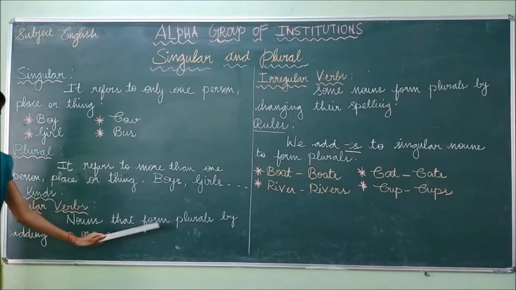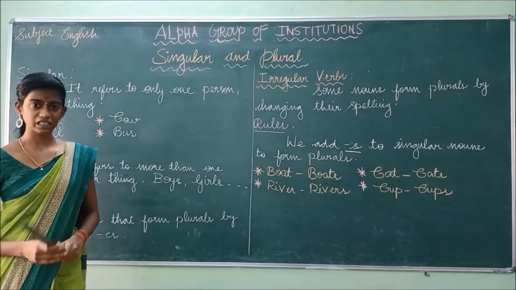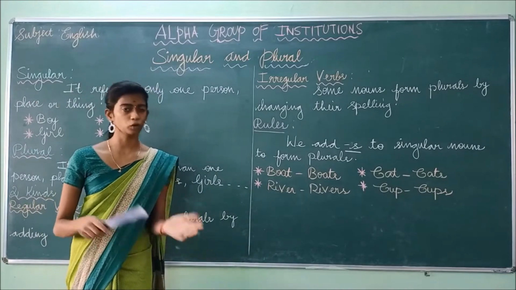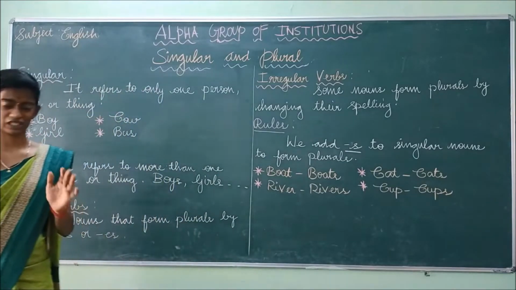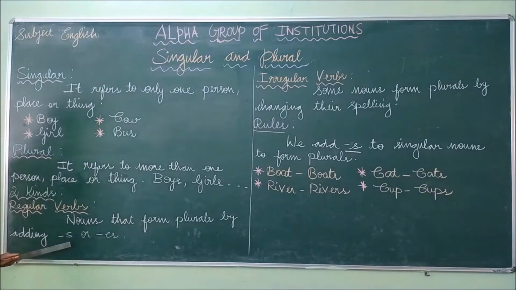Nouns that form plurals: if we add s or es to the singular form to make it plural, that is known as regular. It's nothing but adding either s or es to the singular noun.